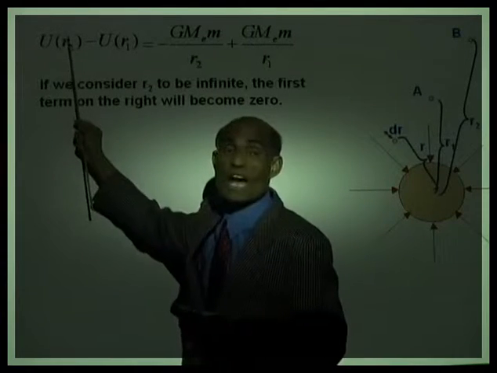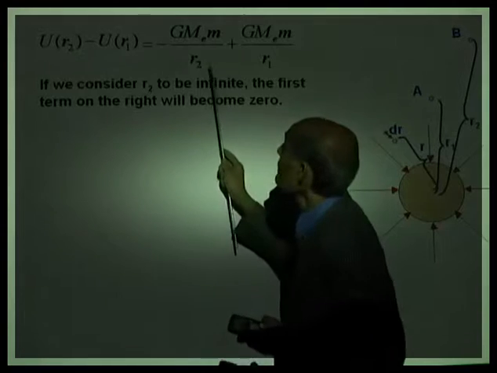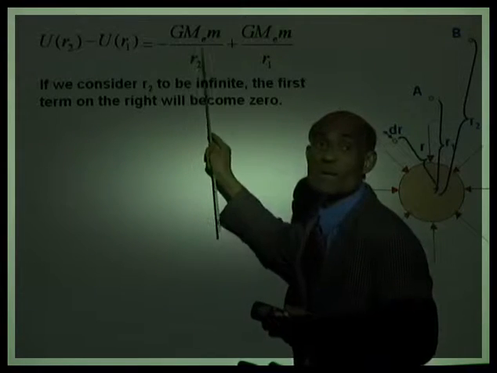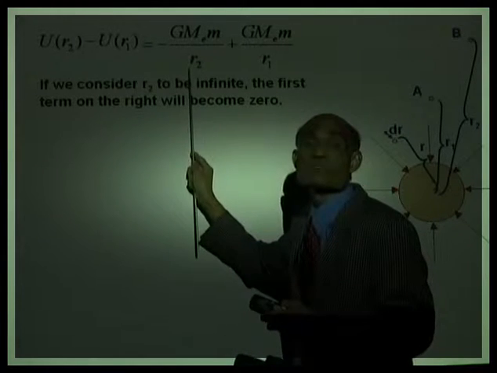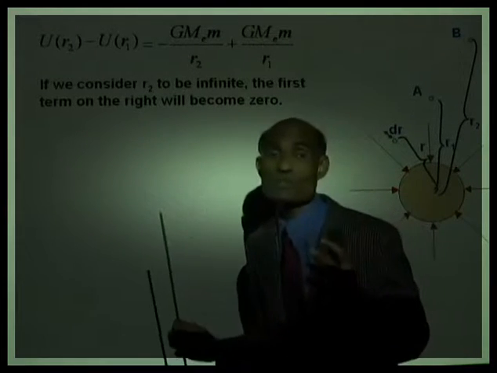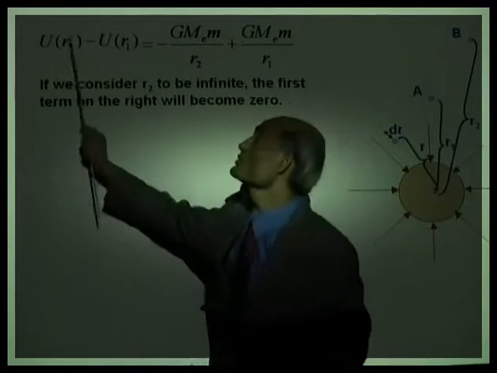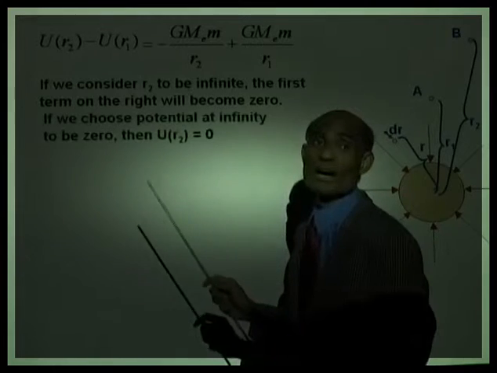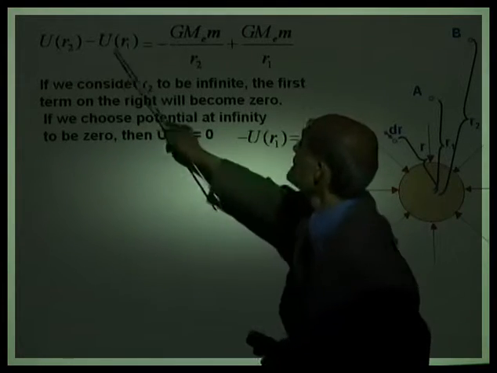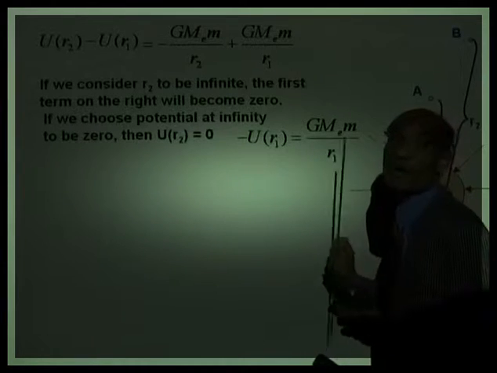The potential at infinite distance from the Earth is 0. Also, when r2 becomes infinity, any quantity divided by infinity will be 0. So the moment we say r2 is infinite distance from the Earth, it reduces this term to 0 and this term to 0. And that gives us negative U(r1) is G M_E m over r1.